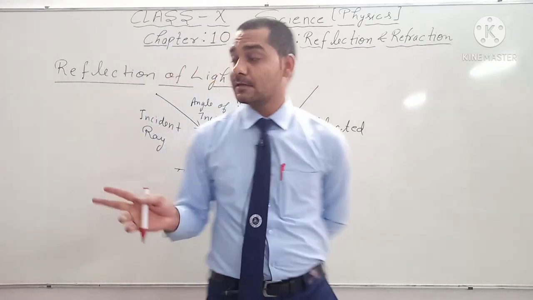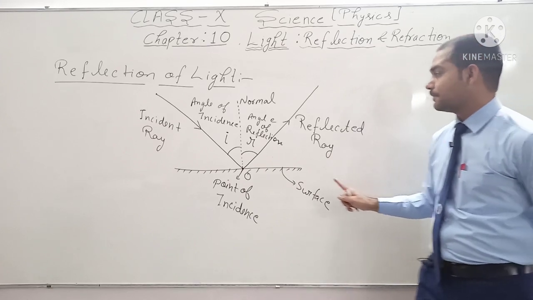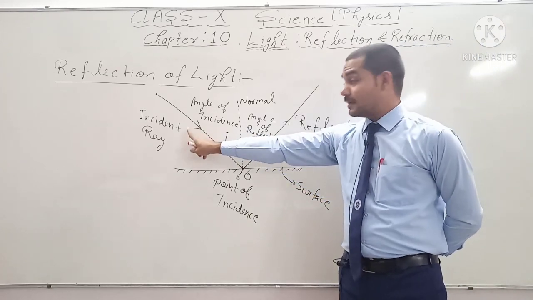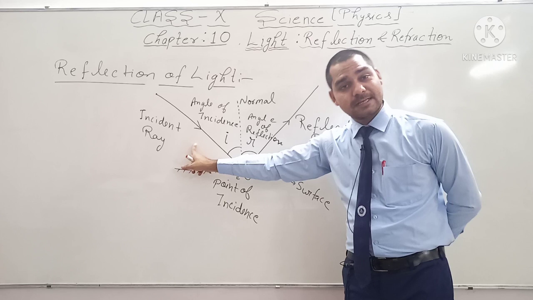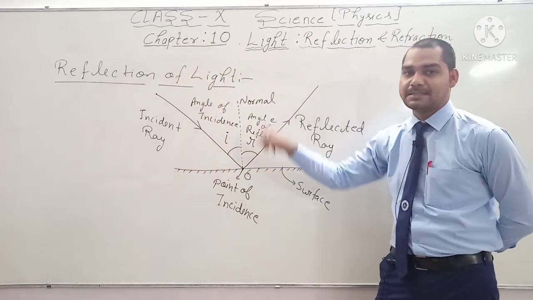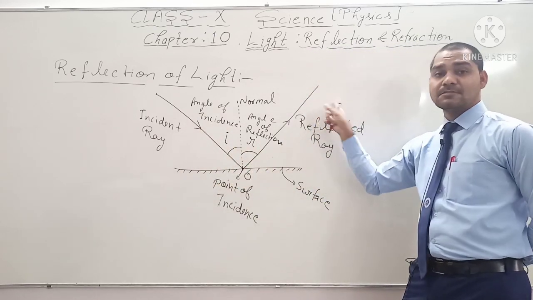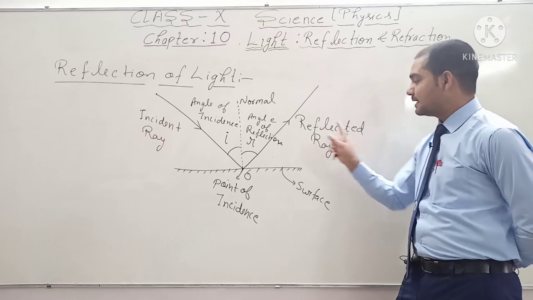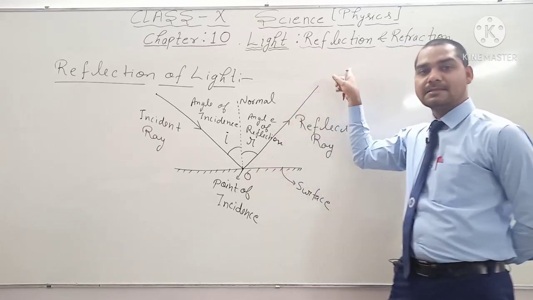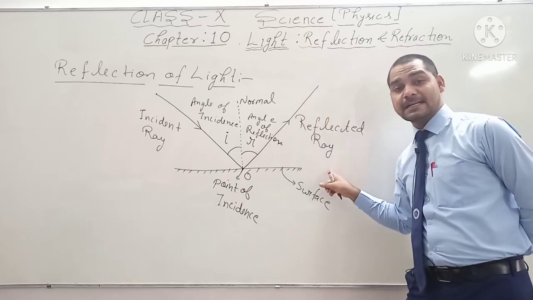Basically, reflection of light has two laws. The first one is the incident ray. What is the definition of incident ray? The light coming from the source and striking a surface, that light ray is known as the incident ray. And the reflected ray, what is the definition of reflected ray? The light bouncing back in the same medium after striking a smooth surface is known as the reflected ray.